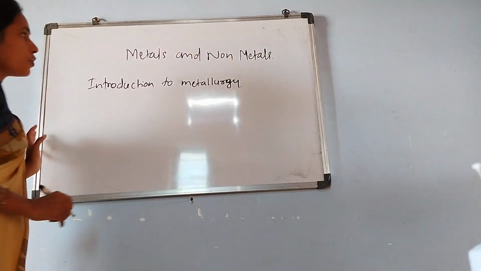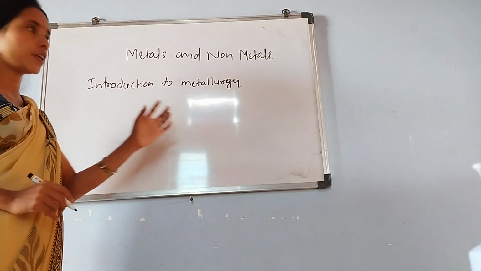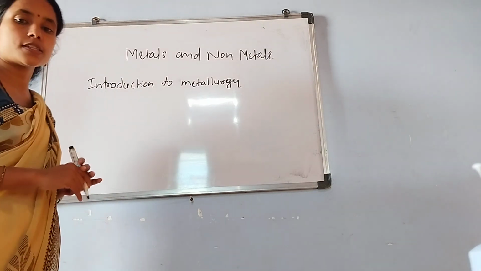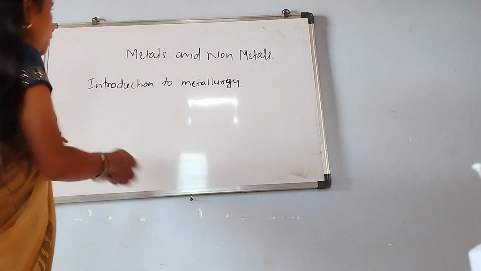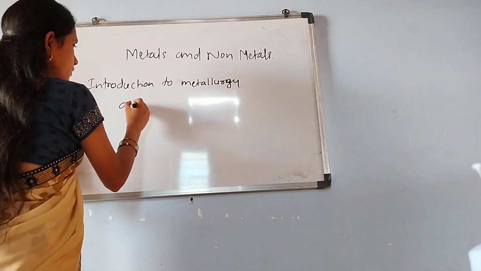First we have to see the occurrence of metals in the elemental state or compound state, and which are highly reactive and less reactive. That I will discuss now. In the introduction to metallurgy, I will write down occurrence of metals.